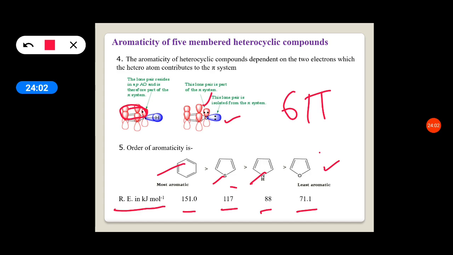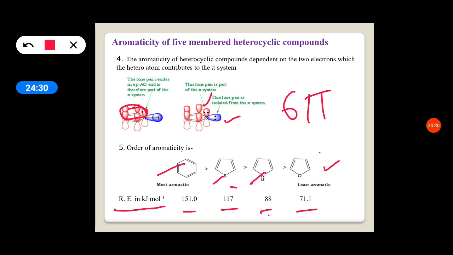Sulfur has less electronegativity than nitrogen and oxygen, so here the paired electrons are donated completely to the pi molecular orbital cloud. But nitrogen, being more electronegative, attracts the shared electrons somewhat towards itself. Therefore, the resonance energy is less.